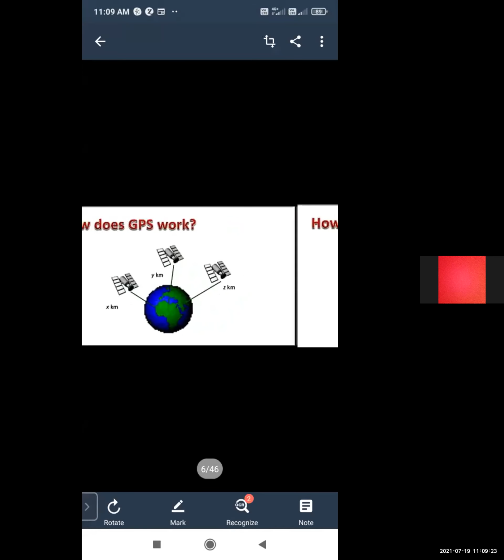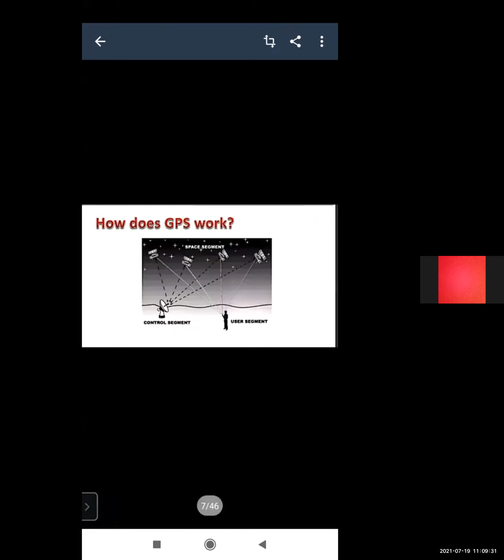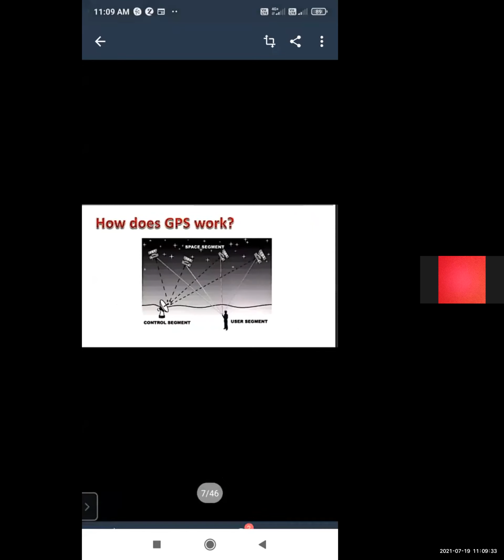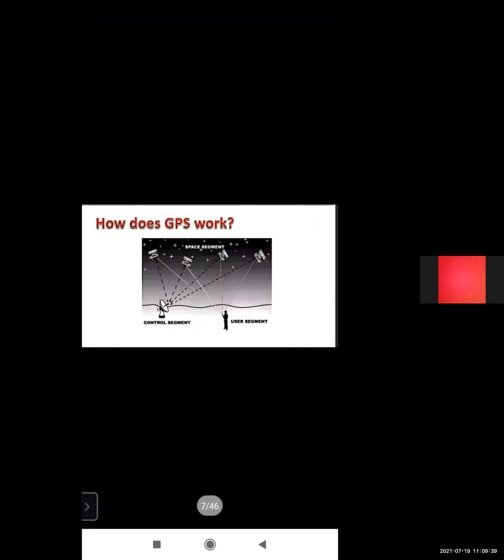So how does GPS work? This is the user. This is the control segment. From the control segment, and here the satellite is known as the space segment. The satellite is known as the space segment, and here is the user. The user is placed here.